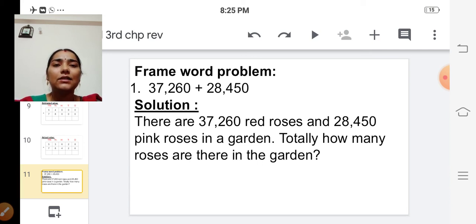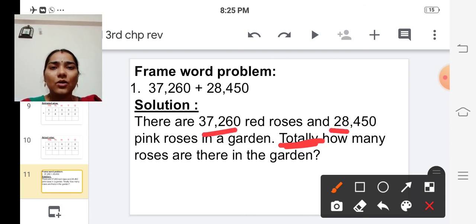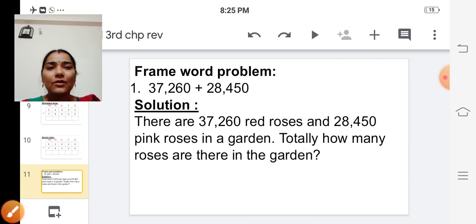There are 37,260 red roses and 28,450 pink roses in a garden. So totally how many roses are there in the garden? Here I have mentioned totally. Totally means we are going to add these two numbers. Okay, children? Can you understand how to frame a word problem?